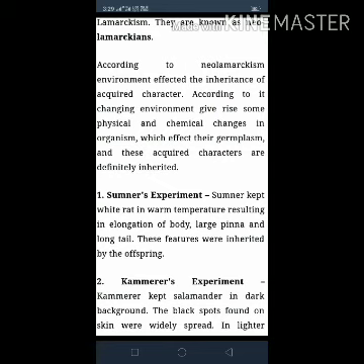The experiments in support of inheritance of acquired characters are: number 1, Sumner's experiment. Sumner performed his experiment on rats. He kept rats in warm temperature, resulting in elongation of the body, large pinna, and long tail. These features were inherited by the offspring.